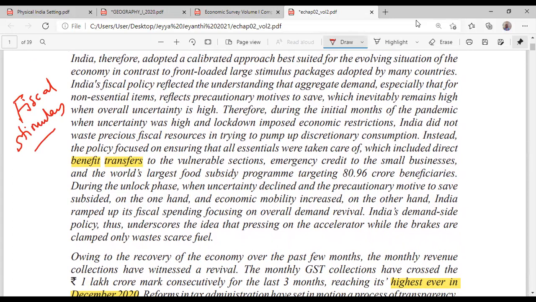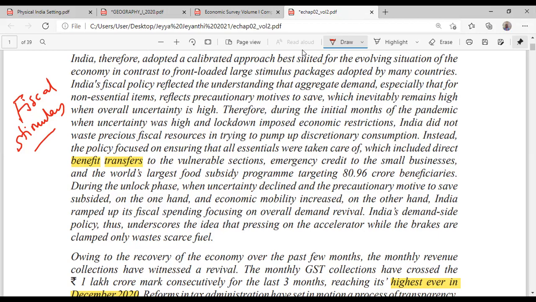Fiscal stimulus means, write down, whenever the economy is in problem, the textbook solution, the traditional textbook solution which Adam Smith, Keynes or any father of economics has written, whenever economic recession is happening, the solution for that is fiscal stimulus. That means government has to spend more.